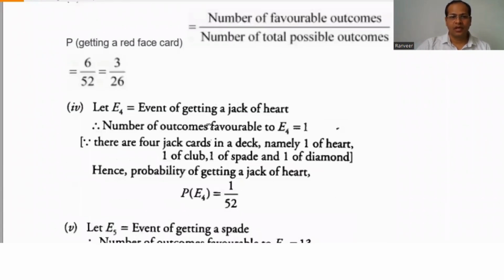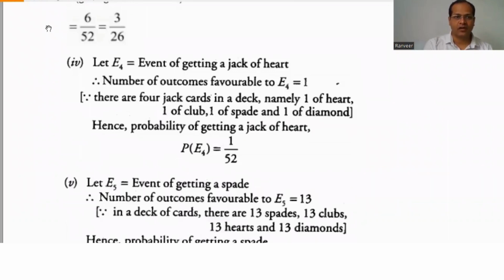Event of getting a jack of heart. So the total count of jack of heart is 1. There are 4 jack cards in a deck, namely 1 of heart, 1 club, 1 spade, 1 diamond. So the probability of getting jack of heart is 1 by 52.